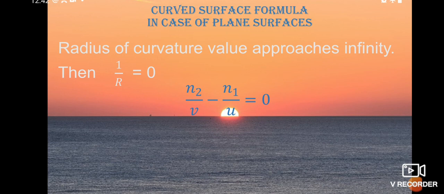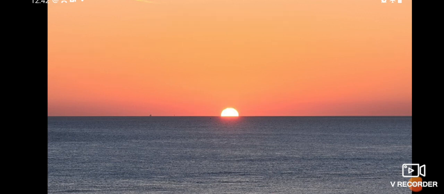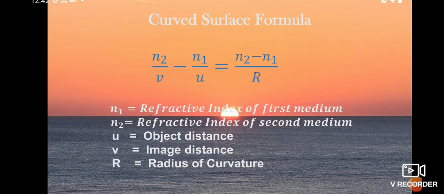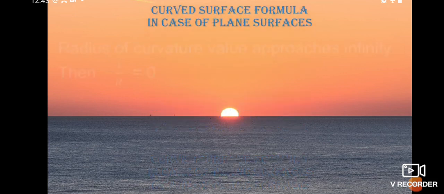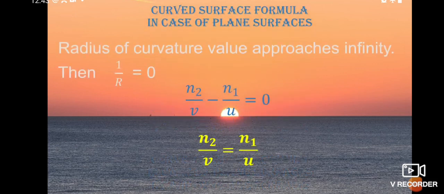The formula N2 by V minus N1 by U equals (N2 minus N1) by R becomes zero on the right side, because the R value is infinity. Then we transfer the N1 by U term to the right side, and we get N2 by V is equal to N1 by U. This is the formula for plane surfaces.